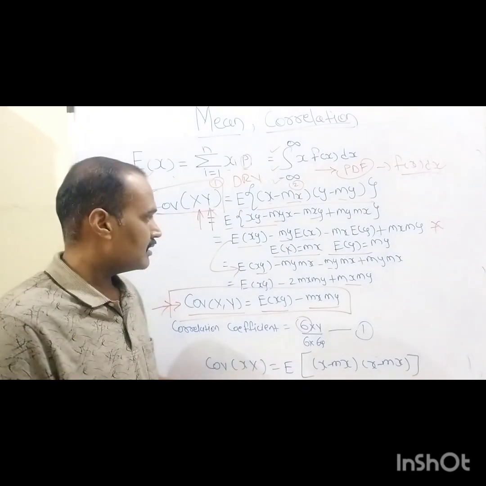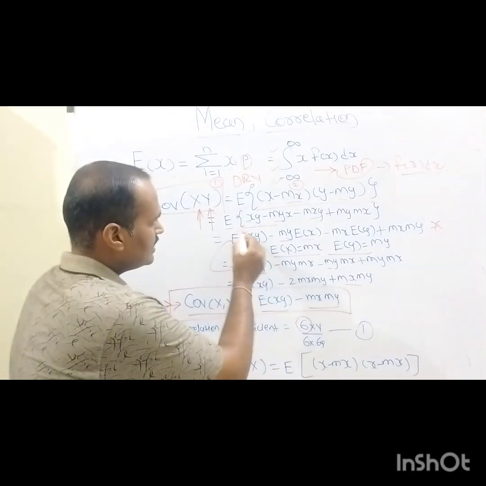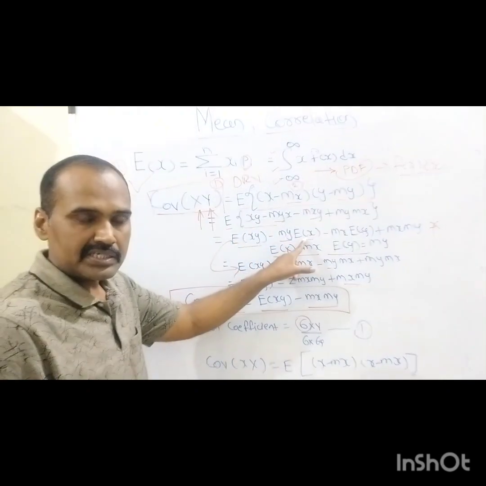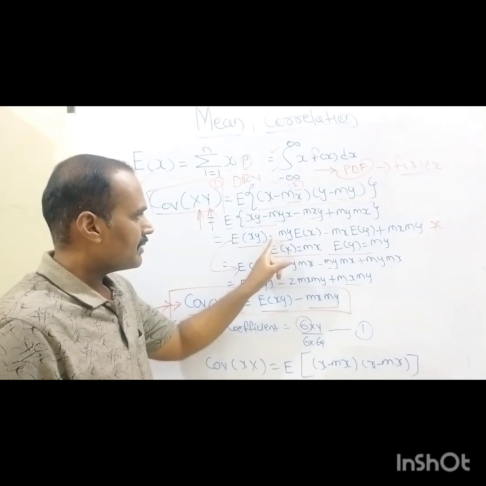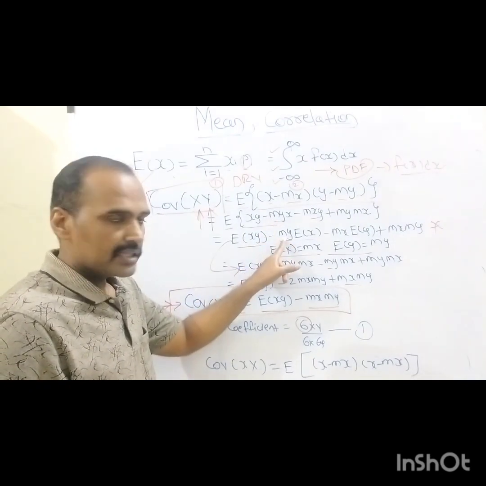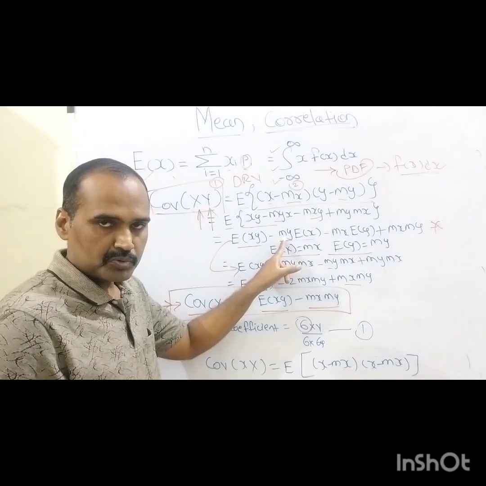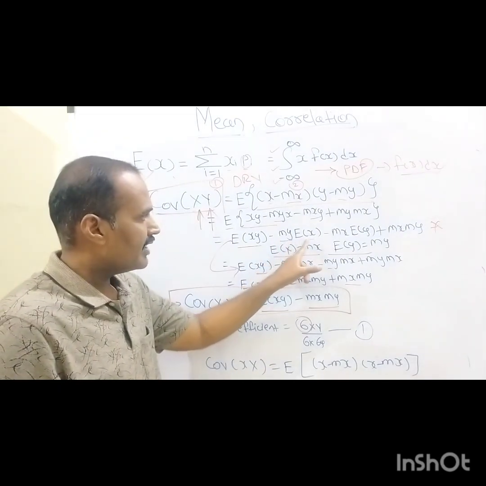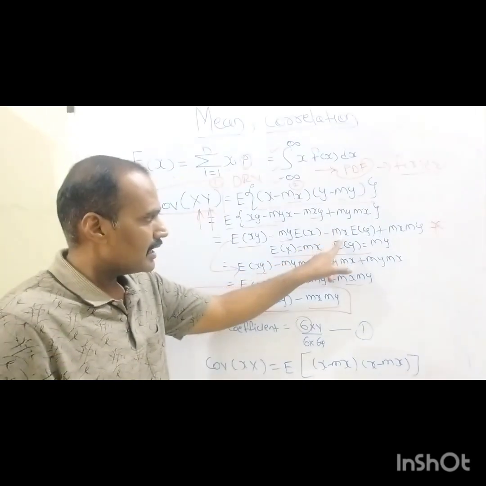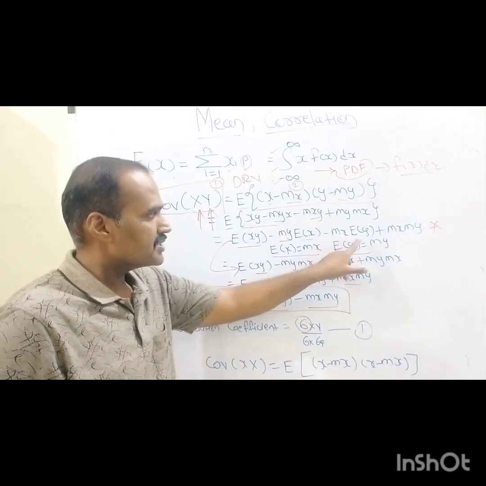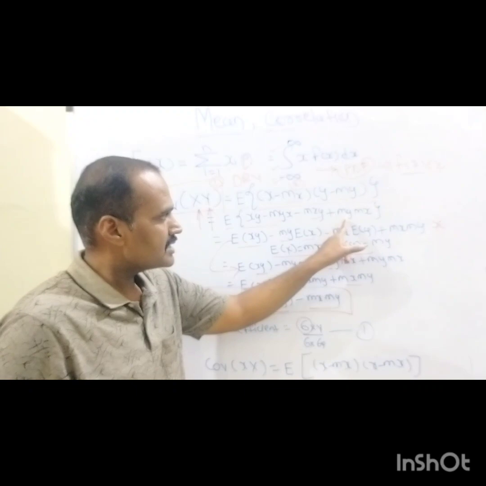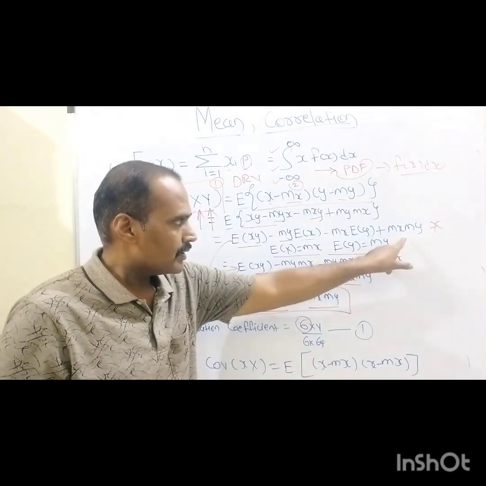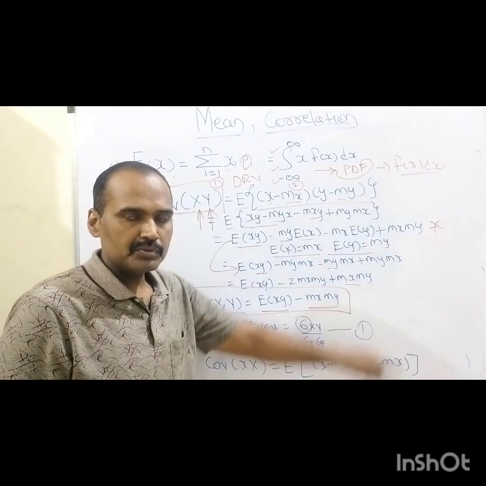So as a result, it will become E of xy minus my times E of x, because my is the constant term, so that's why it is kept outside the expected value operator. Similarly, mx is a constant term, so mx into E of y, plus the remaining term is my into mx, right? We can change its order, so that can be rewritten as mx into my.